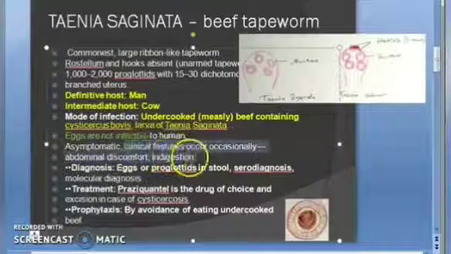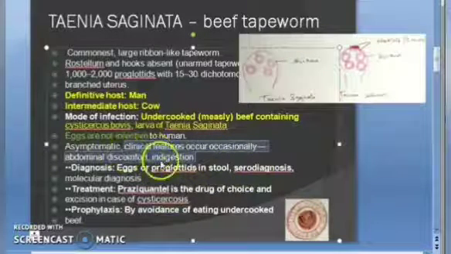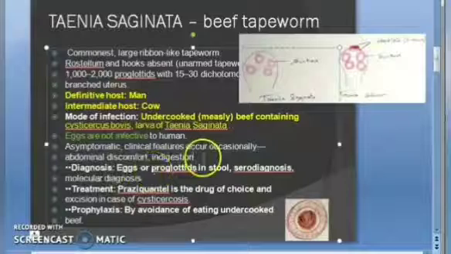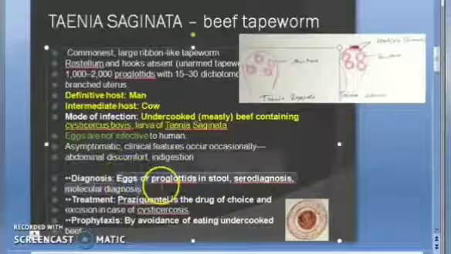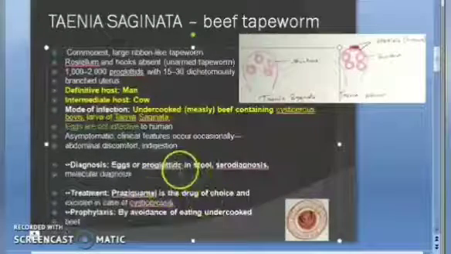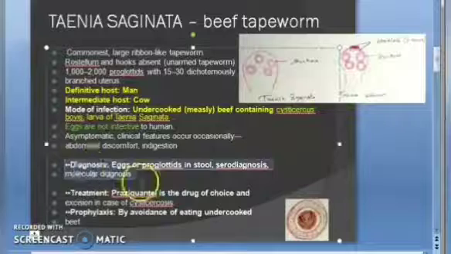Clinical features occur only occasionally. There will be abdominal discomfort, indigestion. How will you diagnose Taenia saginata? You can see the eggs or the proglottids in the stool. You can do serodiagnosis, molecular diagnosis.